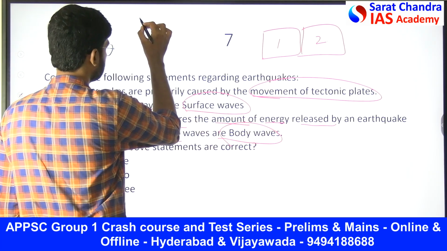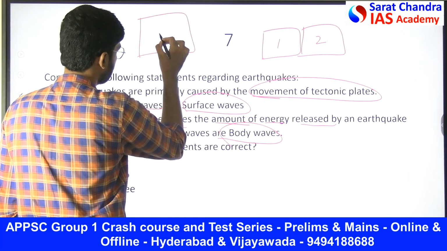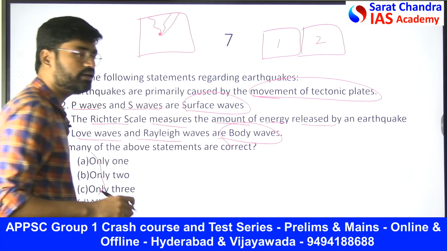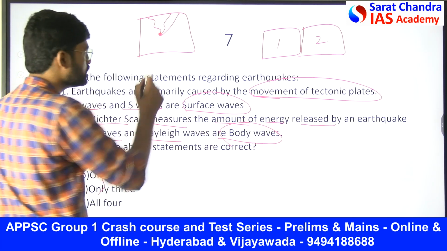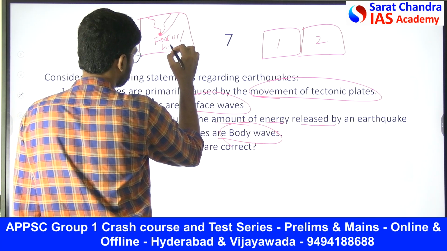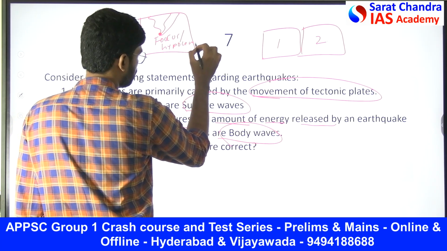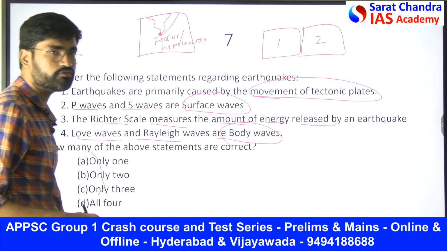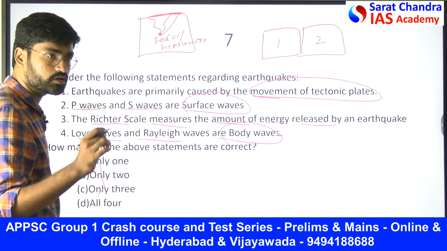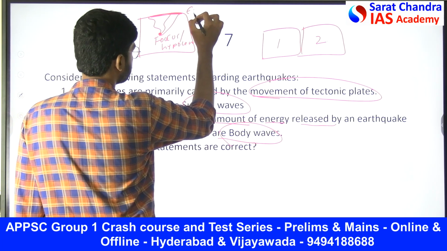Now we'll discuss. The place where an earthquake first occurs is called the focus or hypocenter, which is inside the earth. The place where the earthquake first hits the ground is called the epicenter.